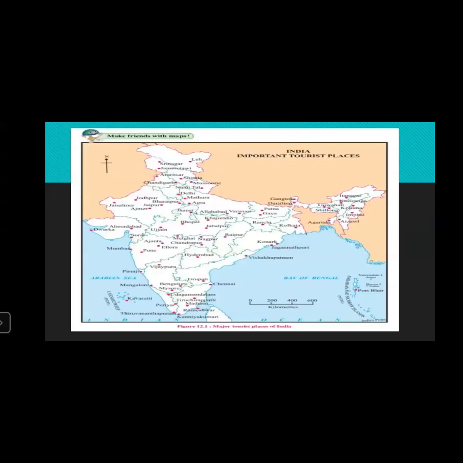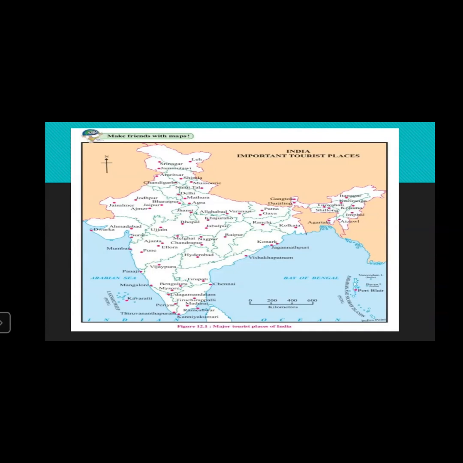Now moving ahead, there is one map given in your book, major tourist places of India. This is the make friends with maps section. Maps are actually very interesting to study and they help you to know many things. That is why in your book, the maps are printed with beautiful colors with the heading of make friends with maps.